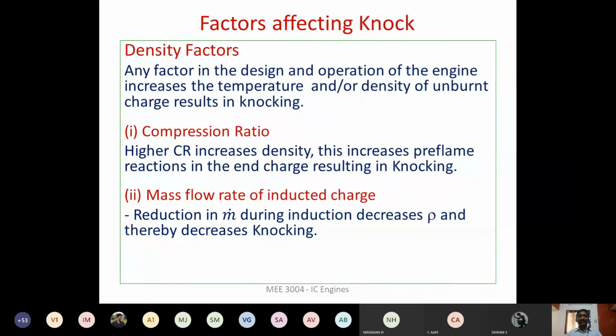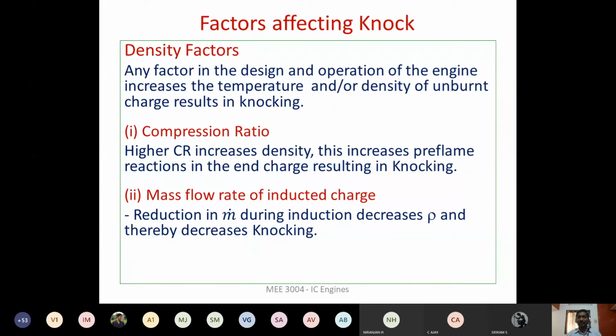Okay. And now these days we have the concept of supercharging. Turbocharging, supercharging. What is supercharging? In the same smaller volume, you are going to allow more air fuel mixture, and combustion takes place.